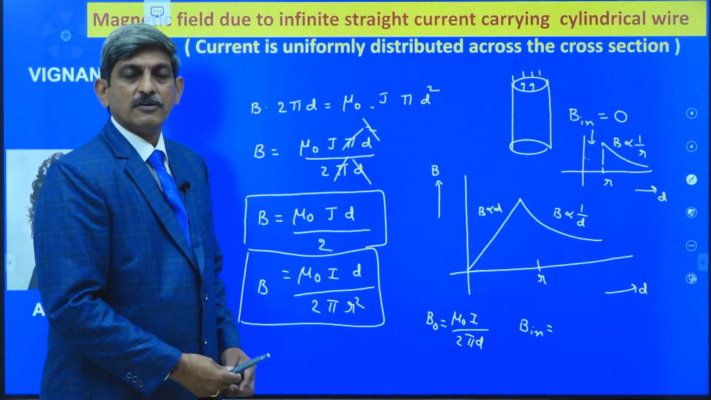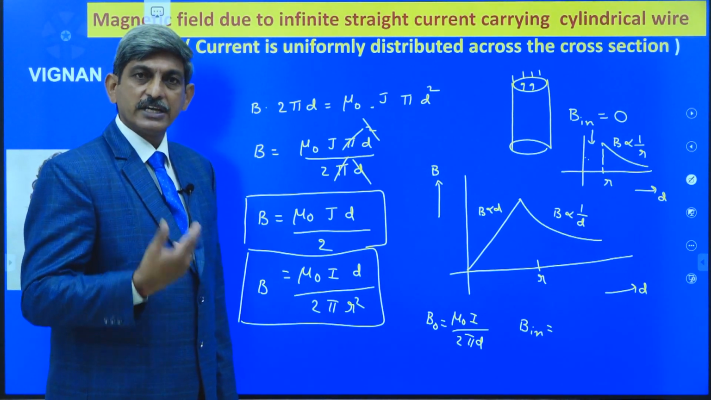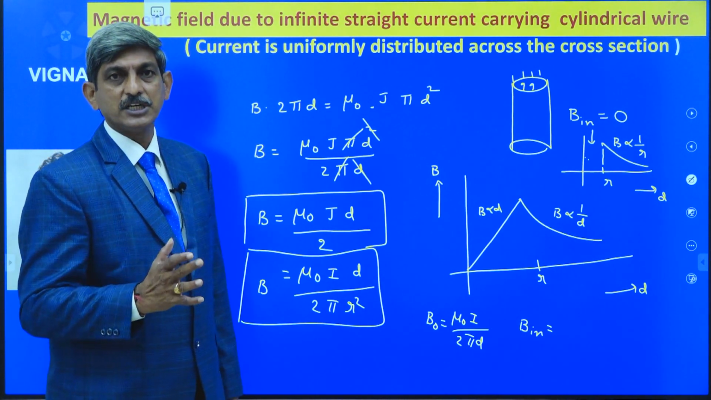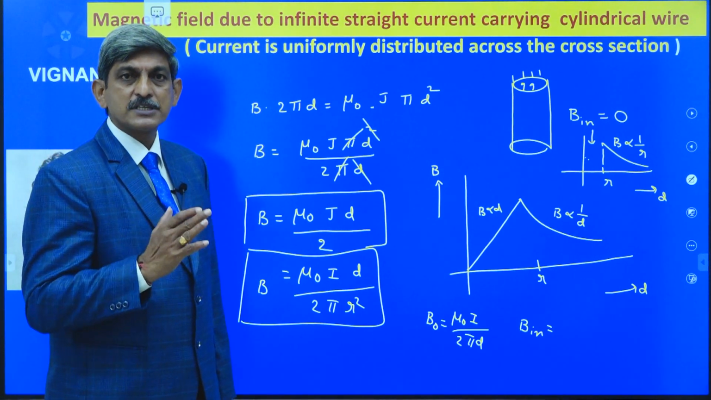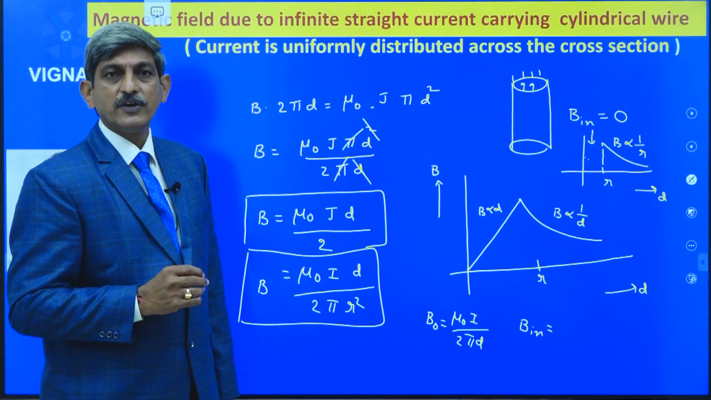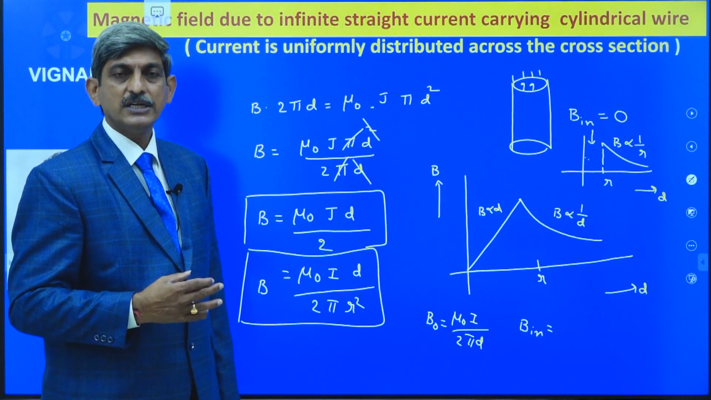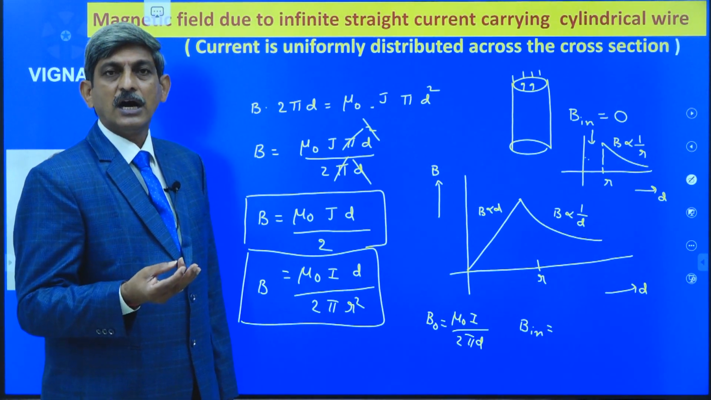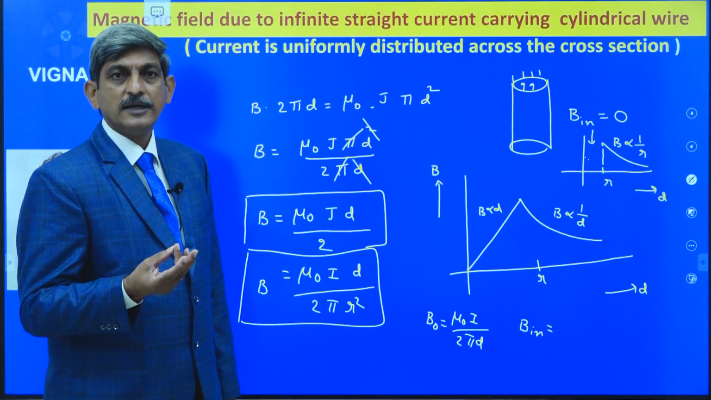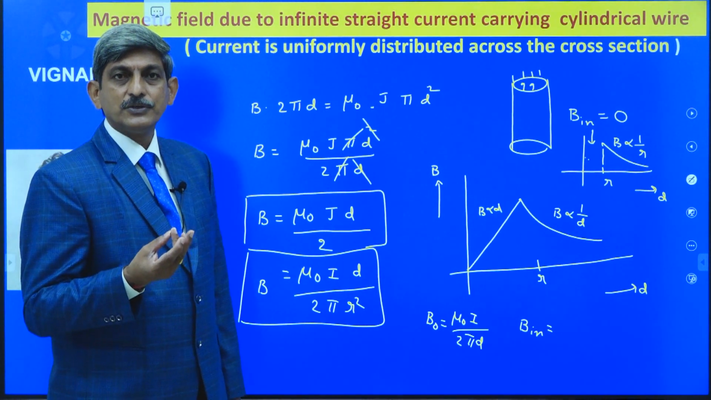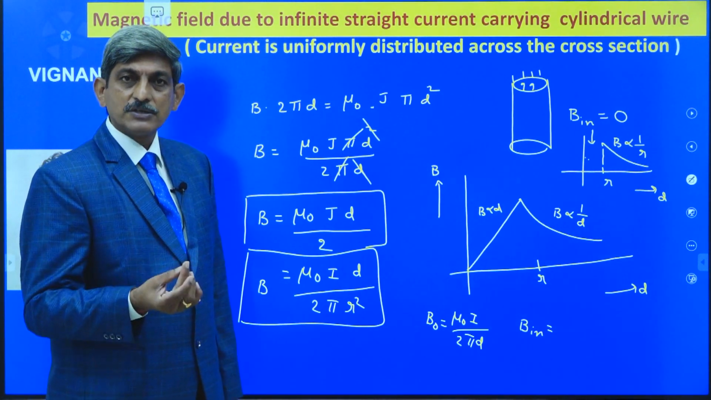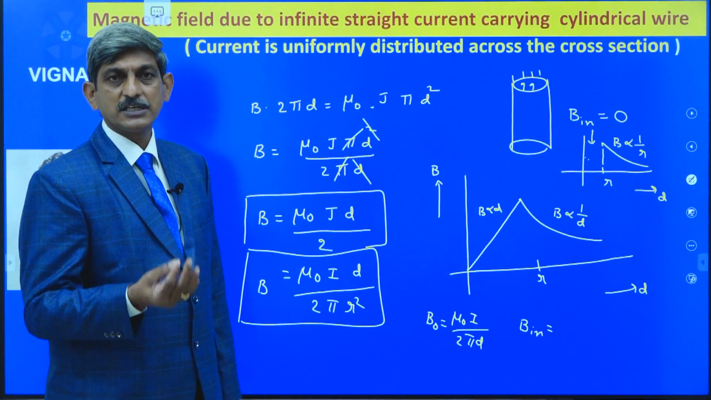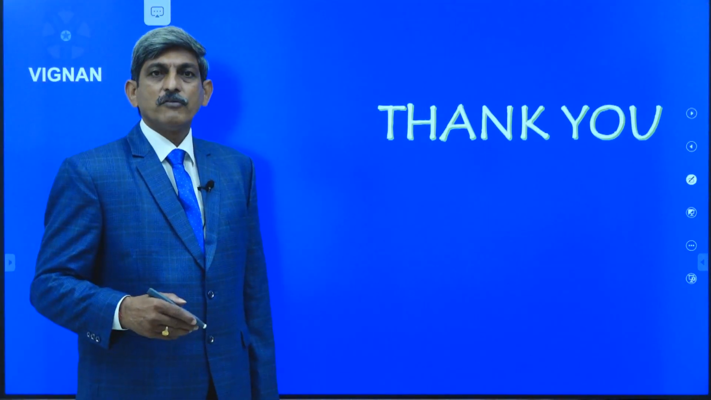Similar to this, for any given wire, for any given case, just by assuming the closed loop in the form of a symmetrical shape and by applying Ampere's circuital law, we can determine the magnetic field produced in any case. I think you understand Ampere's circuital law and also its application to determine the calculation of the magnetic field due to the wire, hollow cylinder and the cylinder in which the current is uniformly distributed across the cross section. So we'll meet in the next session.